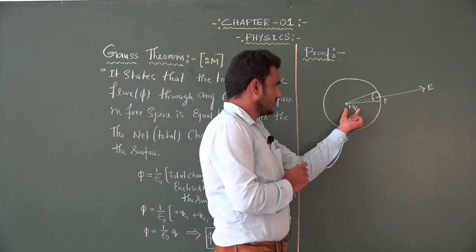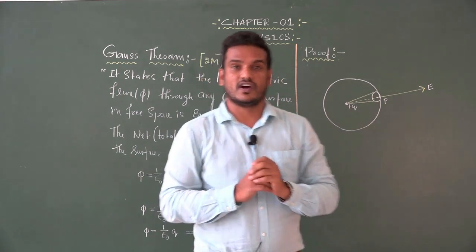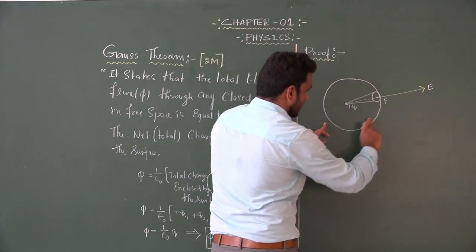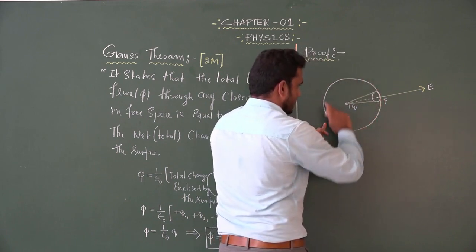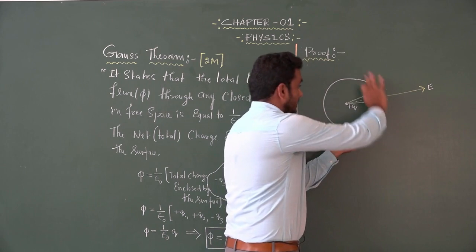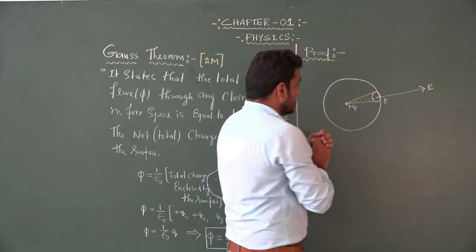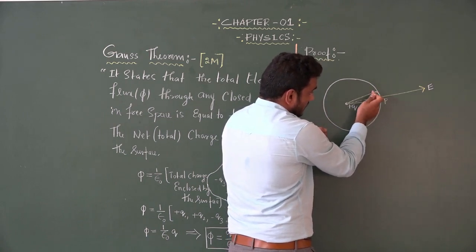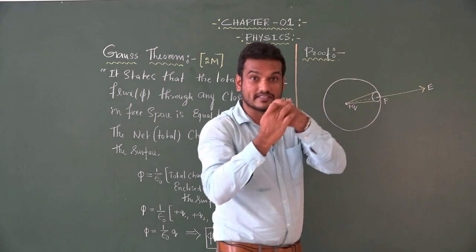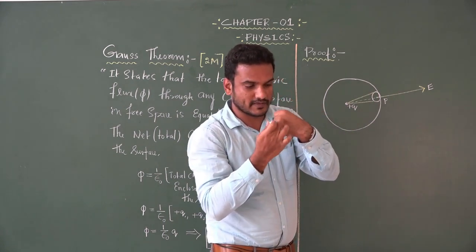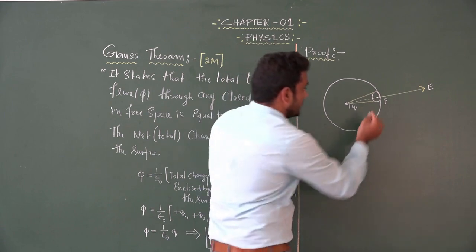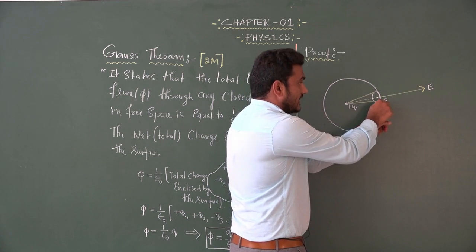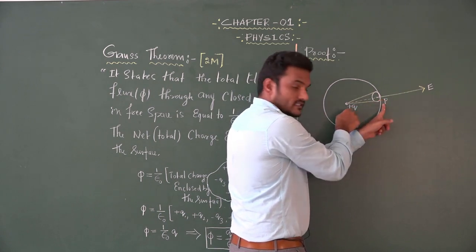I consider a positive point charge. This positive point charge produces an electric field around it, so I considered it in the form of a sphere. On the surface of the sphere, you have to notice one thing: what I have written, the circle, is not inside the sphere, it is on the surface of the sphere. On the surface of the sphere, I marked a point P. I am finding the electric field at point P due to this positive charge.